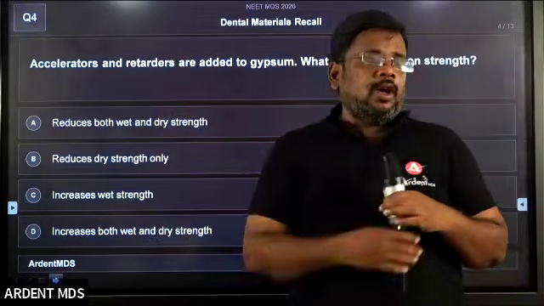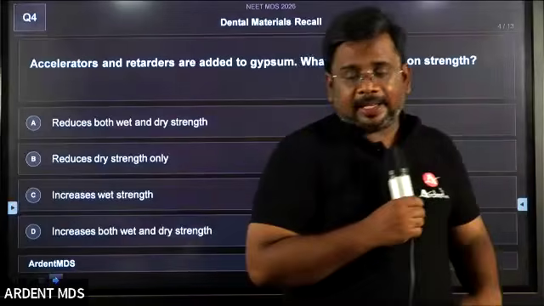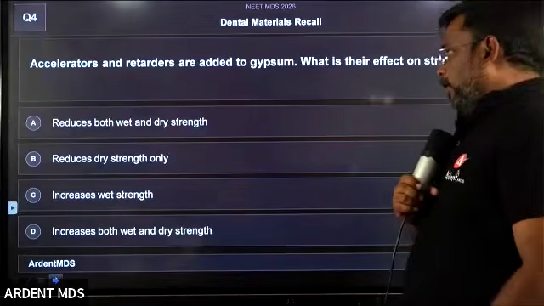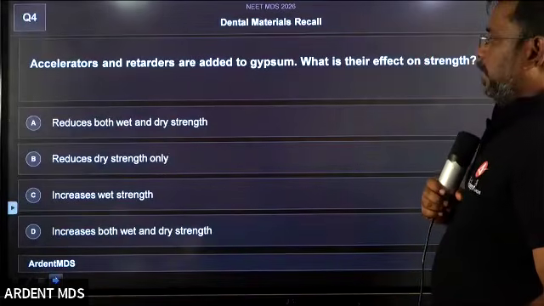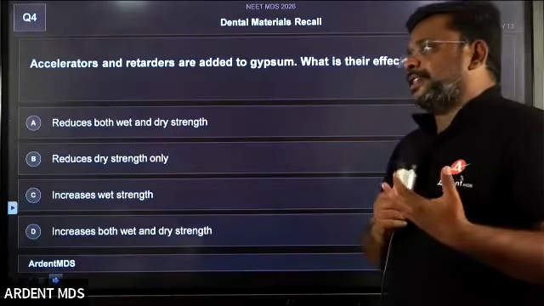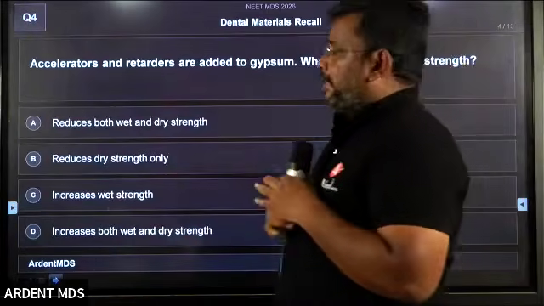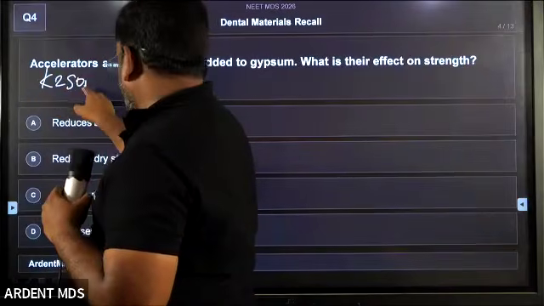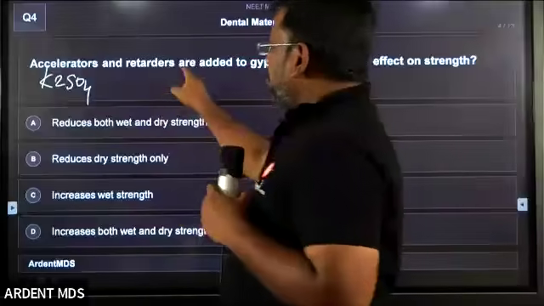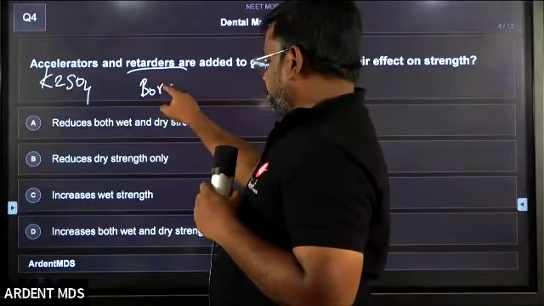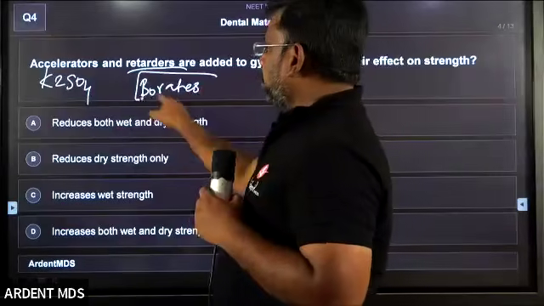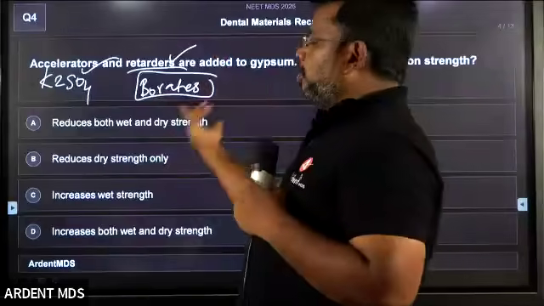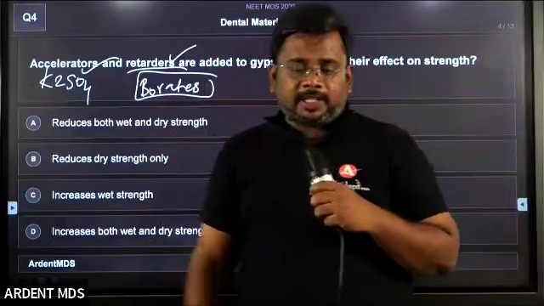What is the next one? Accelerators and retarders are added in gypsum products. What is their effect on the strength? Can you give some examples for accelerators? Examples for accelerators are potassium sulfate. Examples for retarders are borates. Potassium sulfate is the best example of an accelerator, and borate is the best example of a retarder.